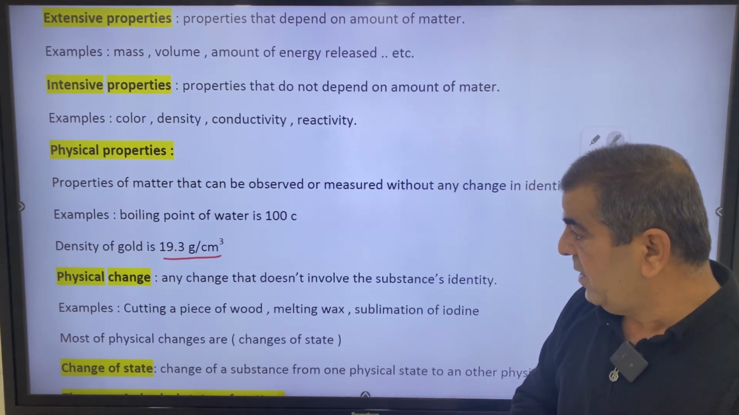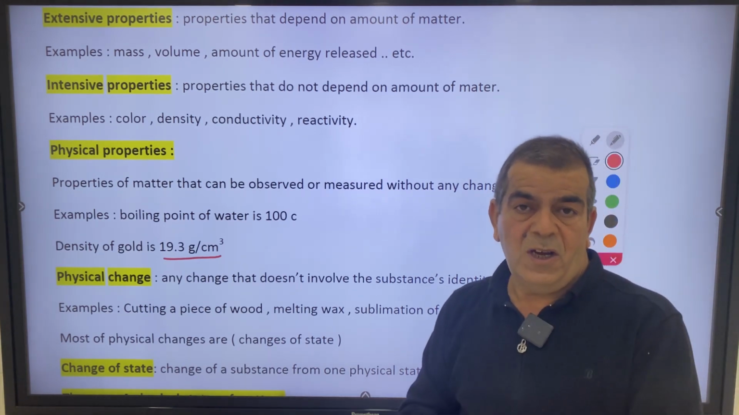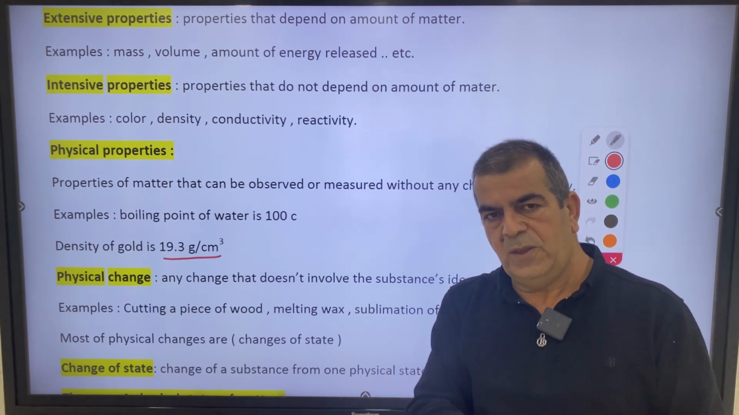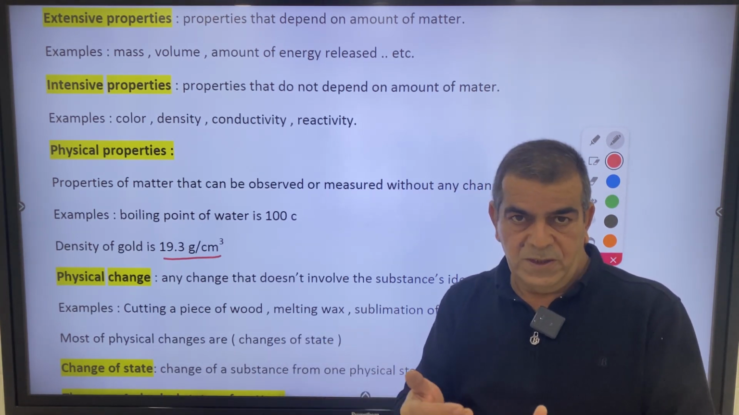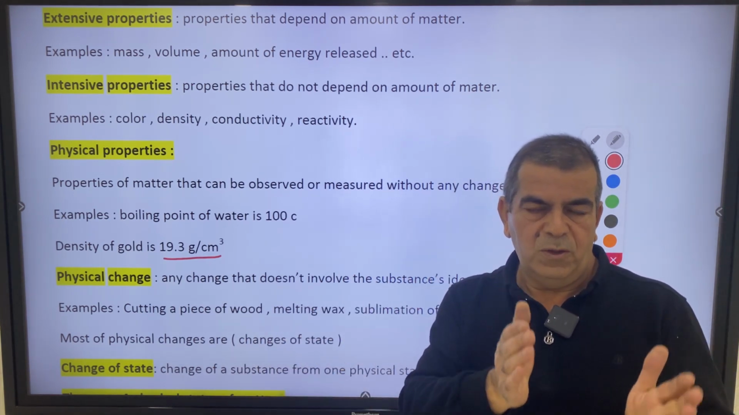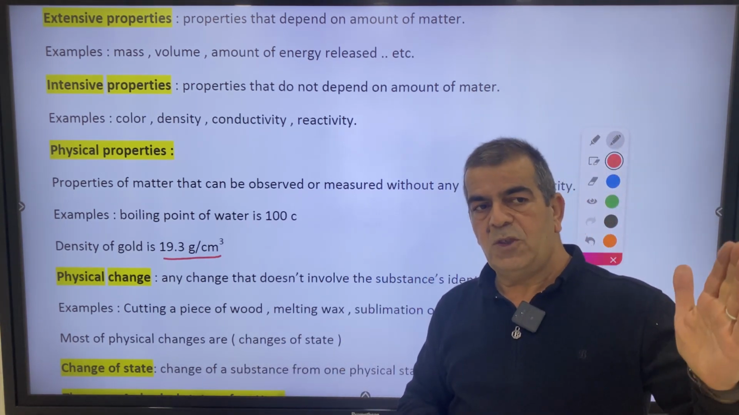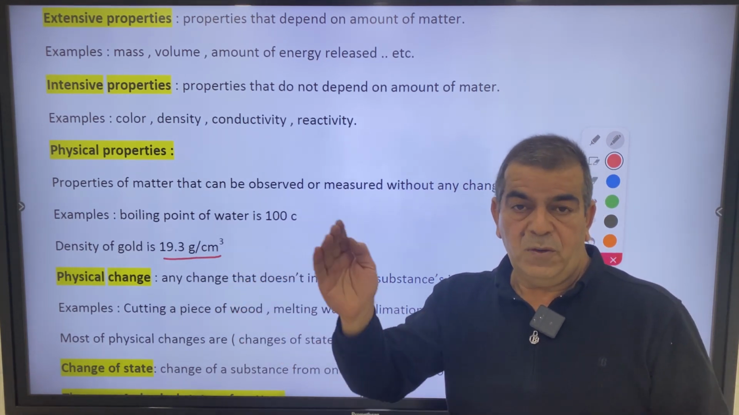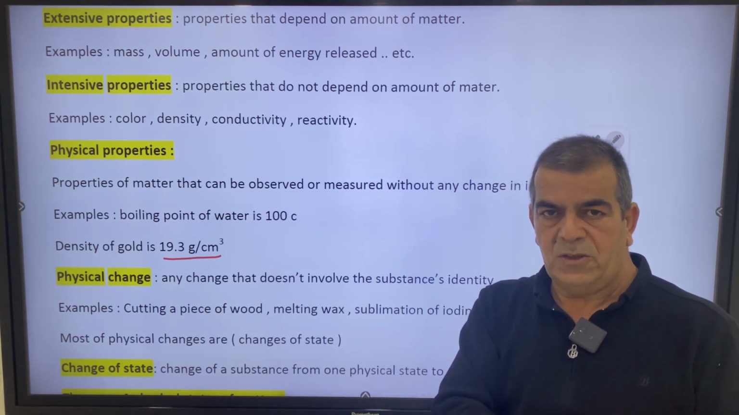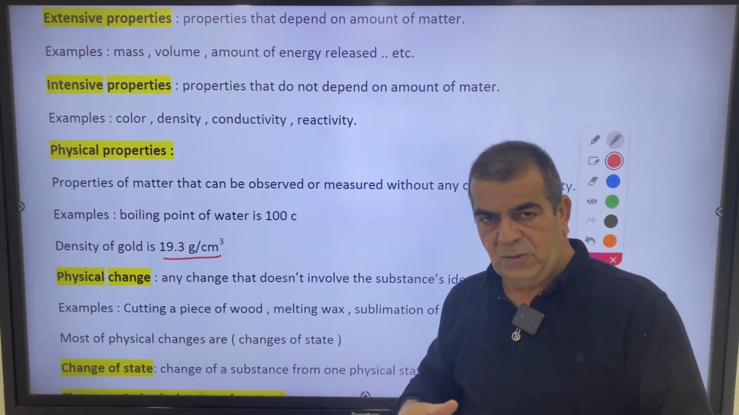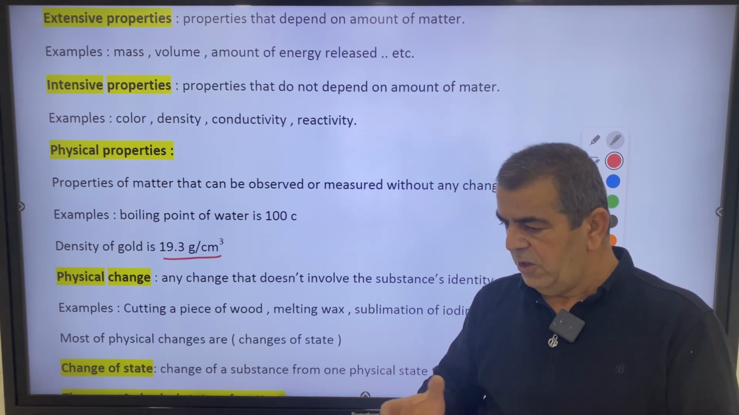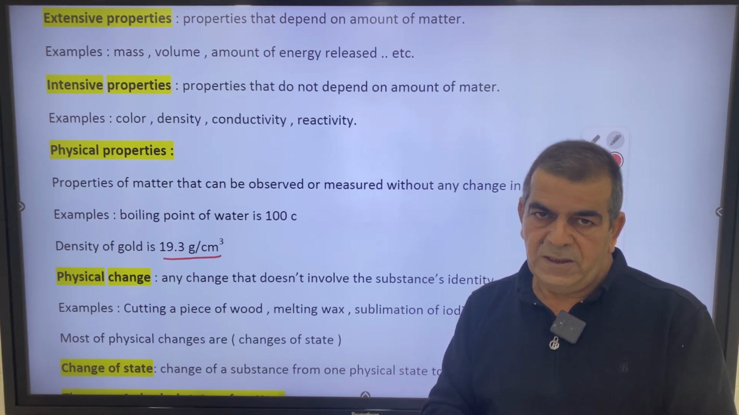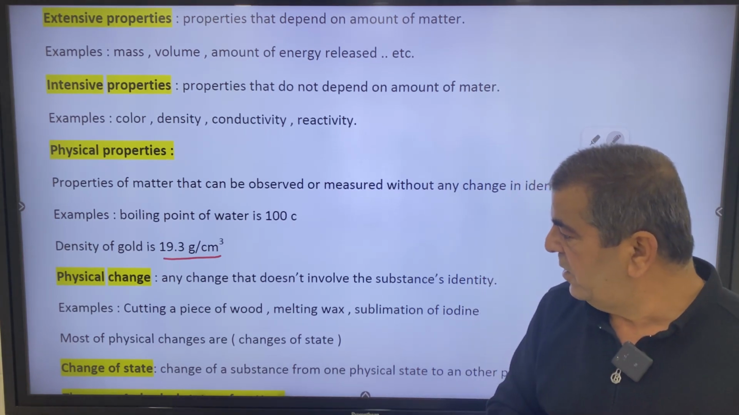Let's see the physical change. Most physical changes are changes of state. What is change of state? Change from solid to liquid, from liquid to gas, the opposite, from gas to liquid, from liquid to solid, and sometimes from solid directly into gas, called sublimation, or from gas directly to solid, called deposition. All these changes only change the form, which means the identity is not included in this change.